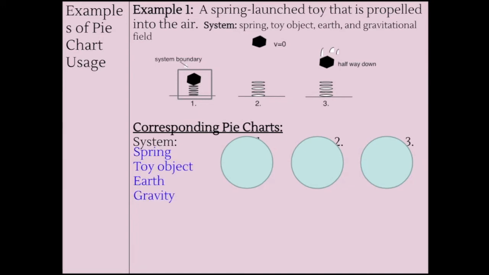So if we look at that first scenario, we see that our toy object is not moving, and we see that the spring is compressed. Because it's not moving, there's no kinetic energy. Because it doesn't have any height, there's no potential energy. And because the spring is compressed, there is elastic potential energy. Therefore, our first pie chart is only elastic potential energy. Let's take a look at our second one. The spring is no longer compressed, so there's no elastic potential energy. The object is not moving, so there's no kinetic energy, but the object is in the air. It has some height. Therefore, it's going to have gravitational potential energy.